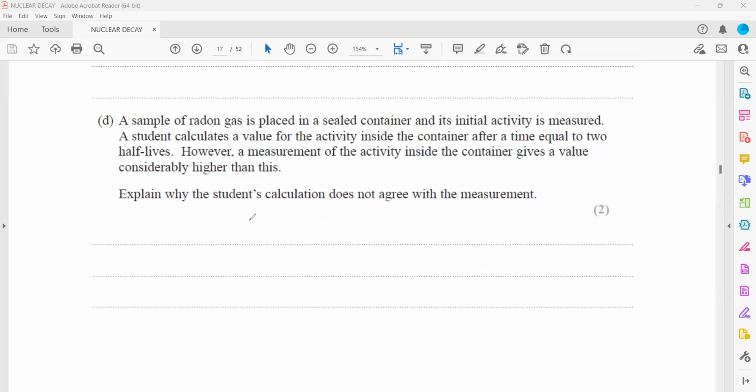So practically, if we had say 800 becquerel, after a half-life it should be 400 becquerel, but practically it won't be 400. It might be like 600. What might be a reason to have a higher value than what is expected? Because the product which is formed might also be radioactive. And this is what normally happens with radioactive sources: when the product is formed, that is also radioactive. That's why after a half-life we don't get the result we expect.